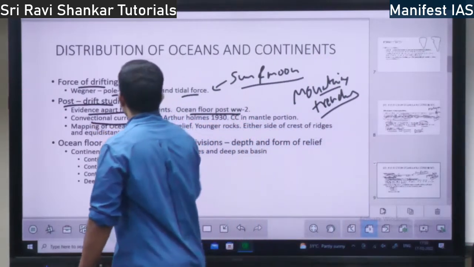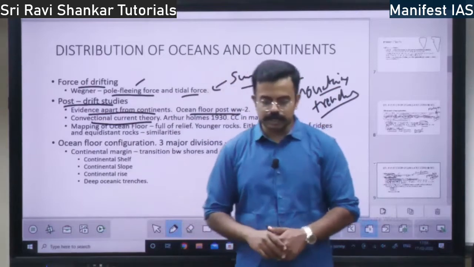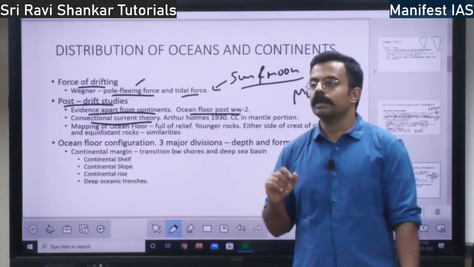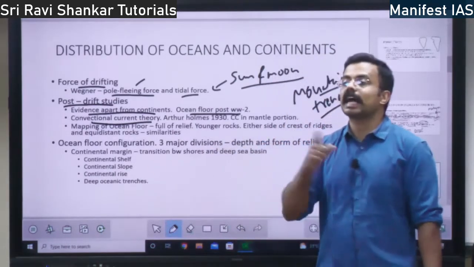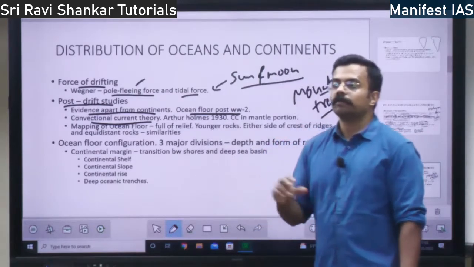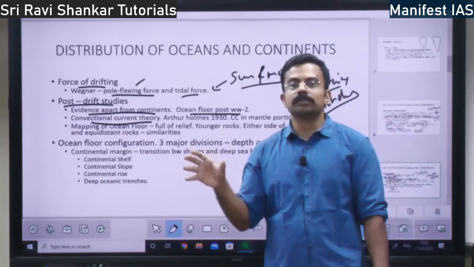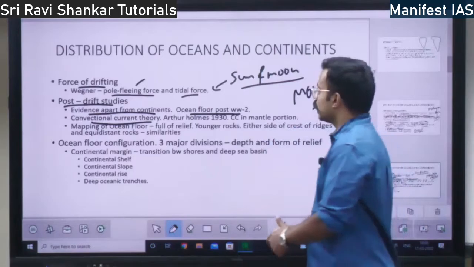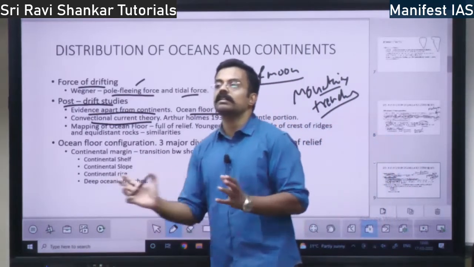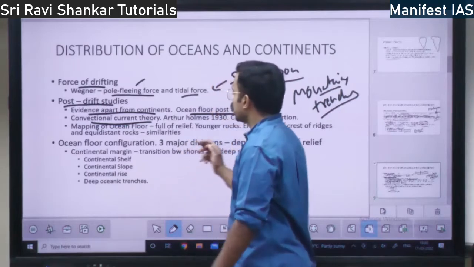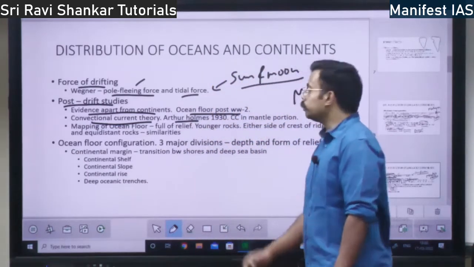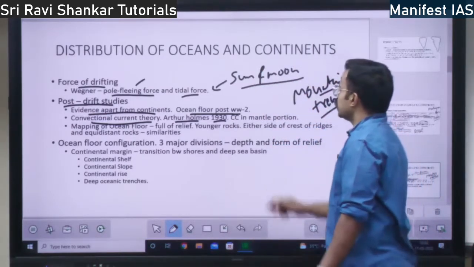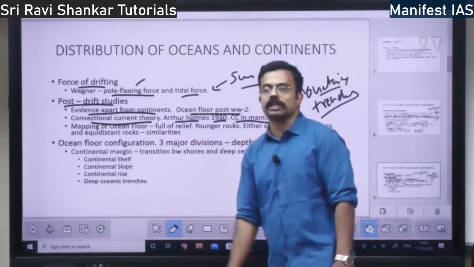So then you have the convectional current theory. What is the convectional current theory? You have this asthenosphere. In the asthenosphere, there is magma flowing. Because of the flow of magma, there is a current moving, right? Because of the heat, there is a convectional current, because of which the continents are moving around. This theory was given by Arthur Holmes in 1930. So the convectional current will be flowing in the mantle portion, right?